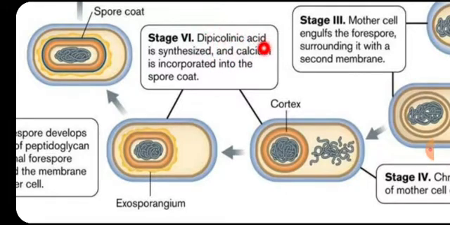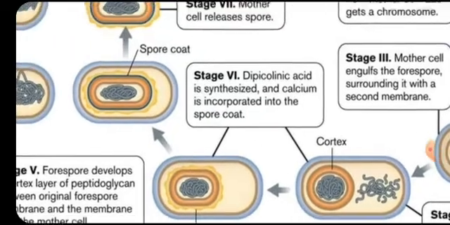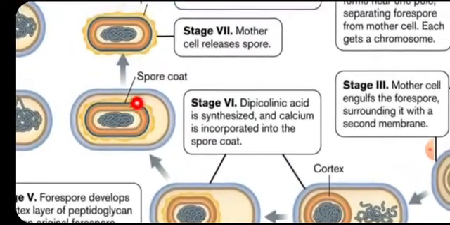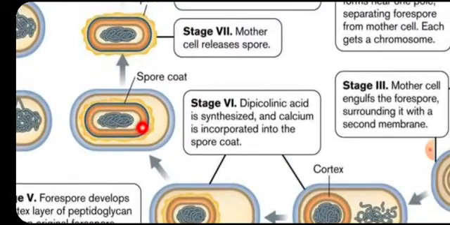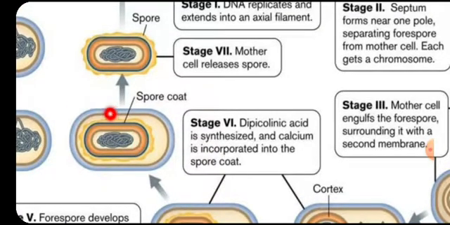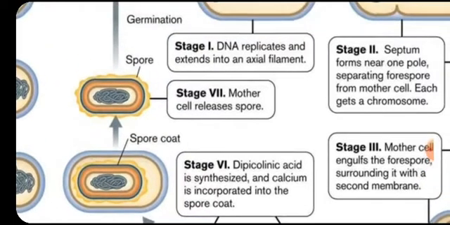Dipicolinic acid and calcium are very important components of the spore coat, which is responsible for the resistance to unfavorable environmental conditions. So this is how a complete spore is formed inside the cell, and then this cell is destroyed, which leads to release of this endospore.